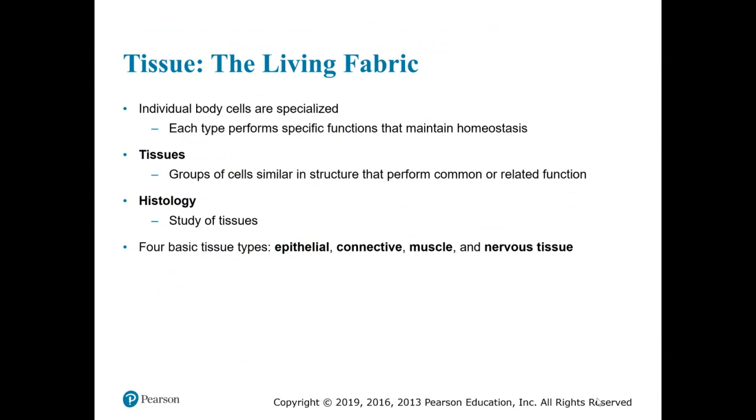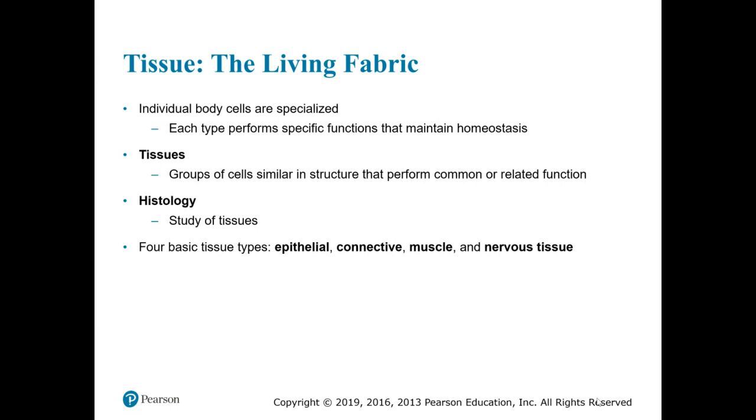We break tissues down in the animal kingdom, of which humans are a part, into 4 different types: epithelial tissue, connective tissue, muscle tissue, and nervous tissue. Epithelial tissue, we say lines, covers, and protects, and is also glandular. Glandular as in provide secretions. Those secretions can be mucus, they can be hormones.